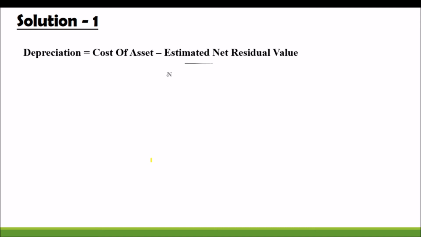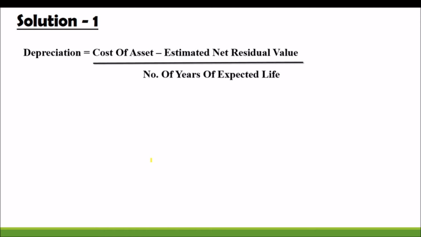So please remember the equation: cost of the asset minus estimated net residual value or scrap value, divided by the number of years of expected life. In this question, 4 lakh is the purchase value of the asset plus its installation price 80,000. So 4 lakh 80,000 minus the scrap value.